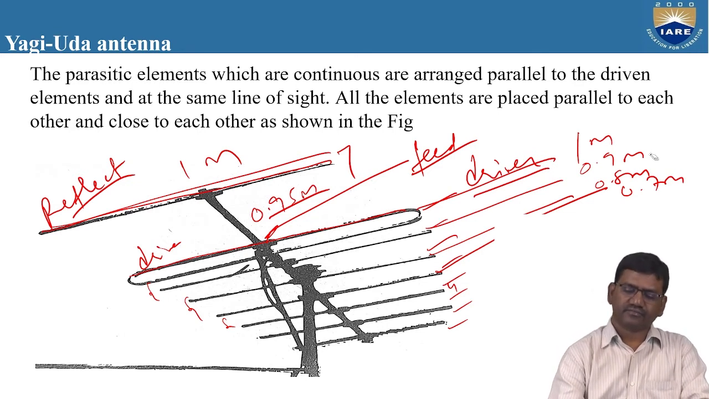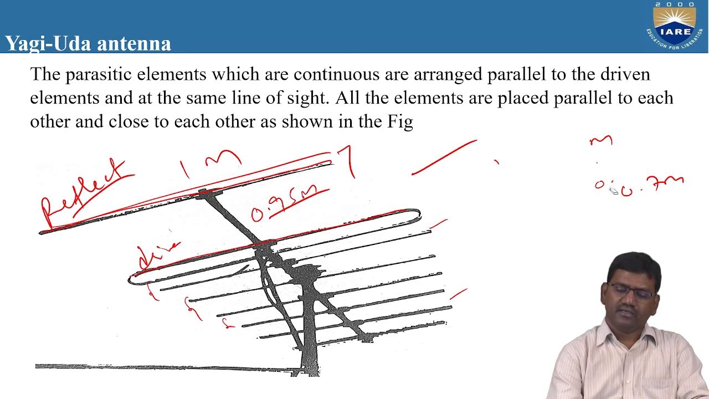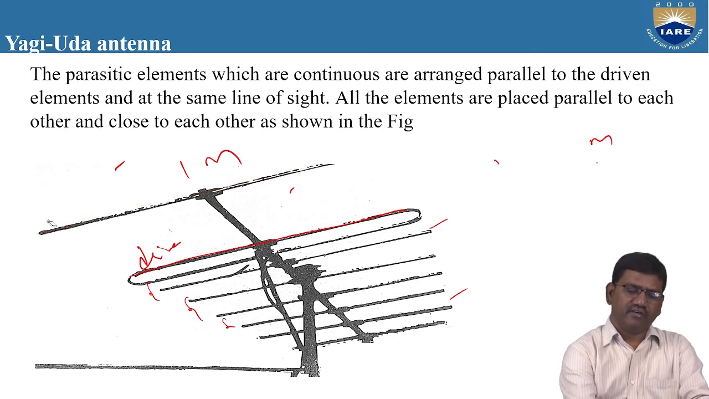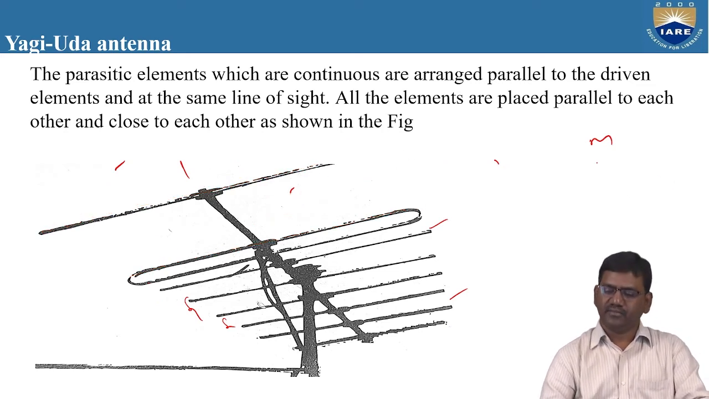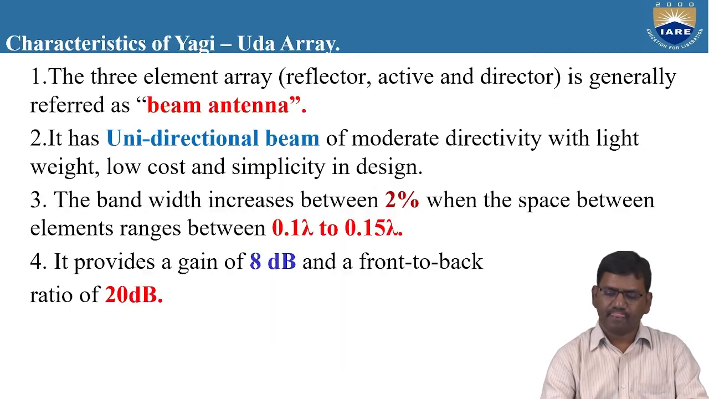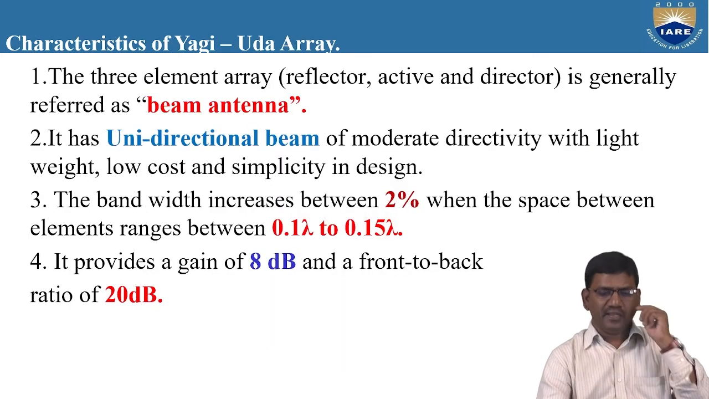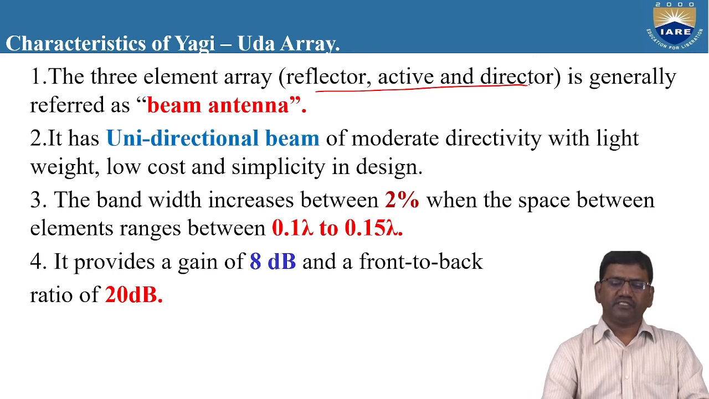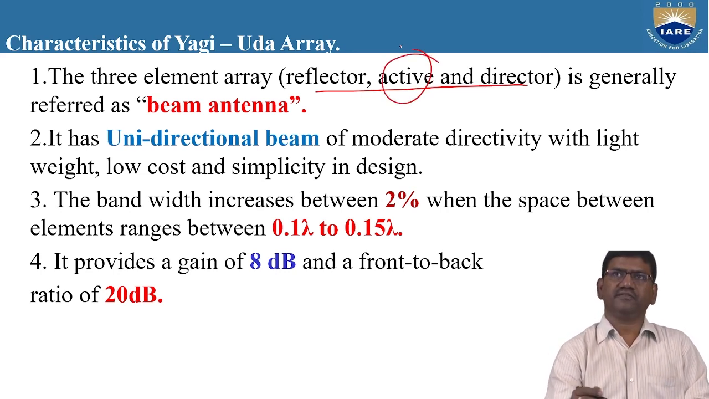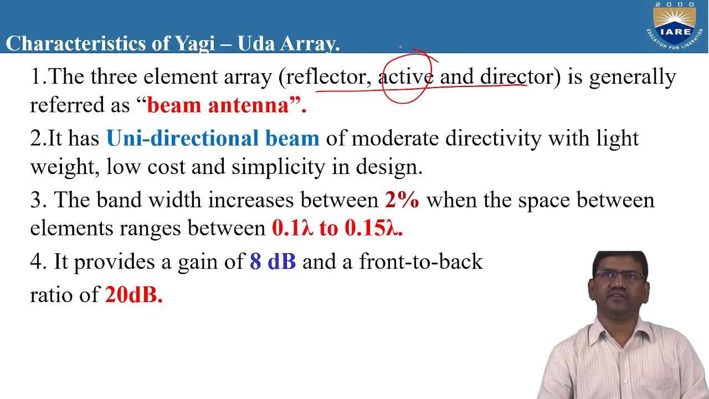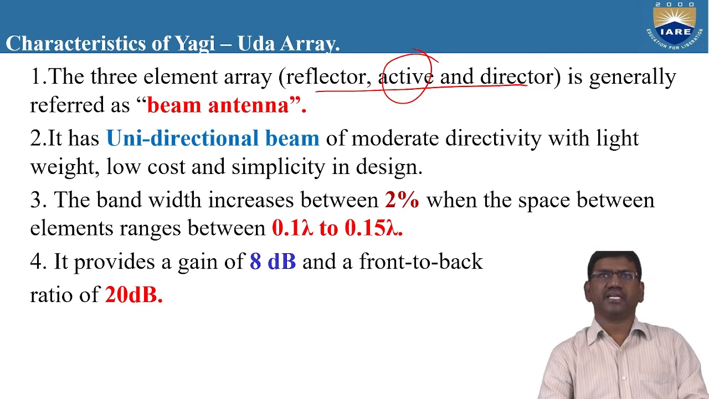So here, let us see the working of the Yagi-Uda antenna. What is the basic working of the Yagi-Uda antenna? Here, this is a 3-element array which is known as a reflector, active and director. Active means the driven element. The active element is where we give the input signal. It is known as the driven element or the active element.